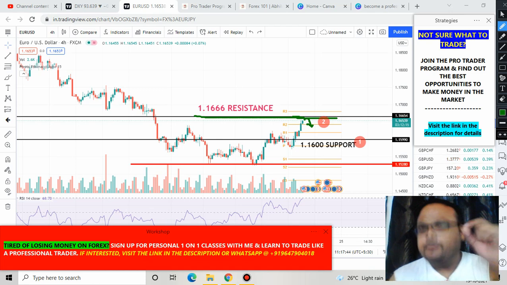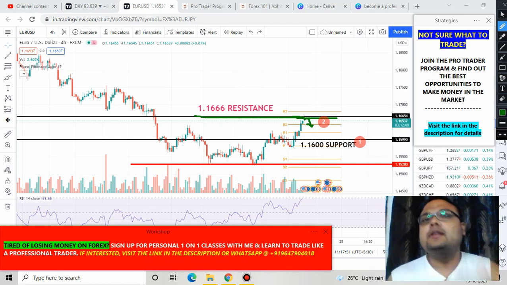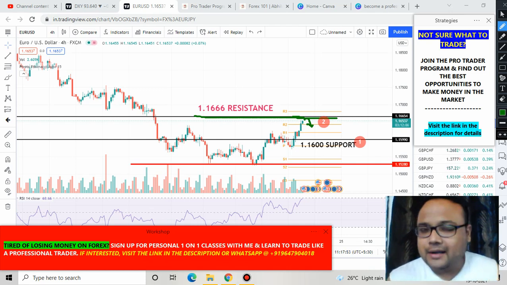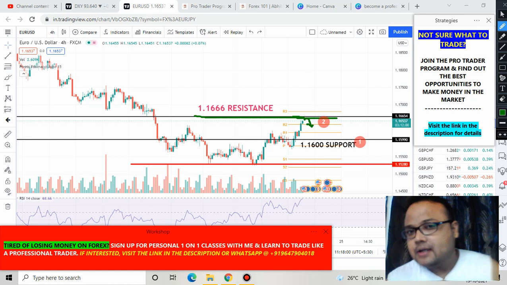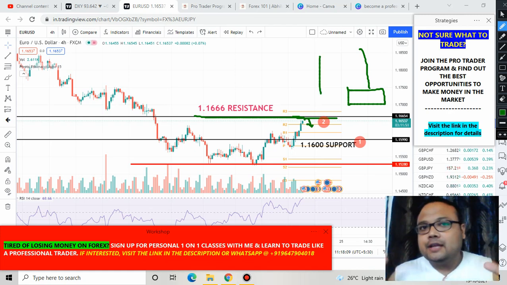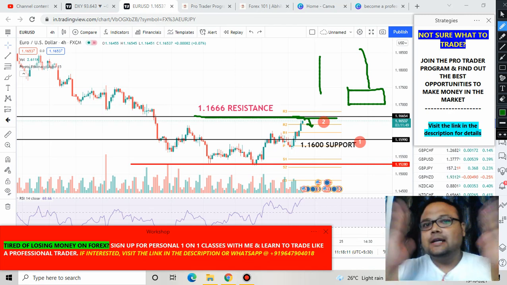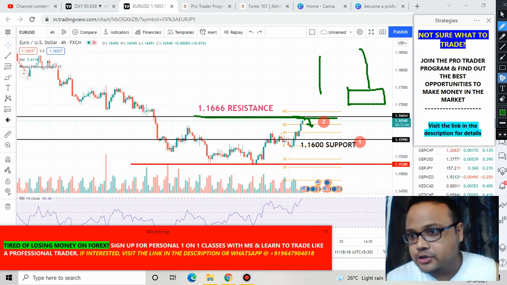Therefore keep in mind that this is not a very strong resistance, and do not go for sell without proper confirmation. Previously this was the support for the market, and now it will be acting as resistance. Okay, so confirmation is extremely essential before clicking on the sell button, and the confirmation you will get in the form of a hammer pattern, price rejection from above, or if you see a big red candle like a bearish engulfing pattern at the resistance, then only go for sell. Clear? This is our second trading opportunity.